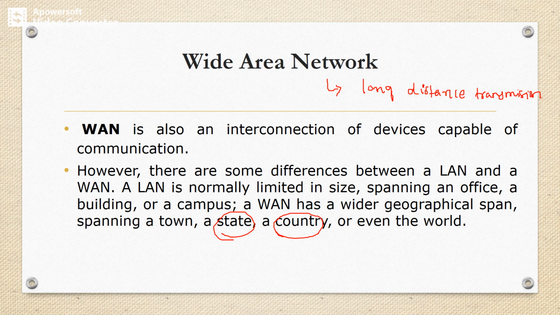The WAN contains hosts and a collection of machines. So in the case of a WAN, it contains hosts as well as a collection of machines.